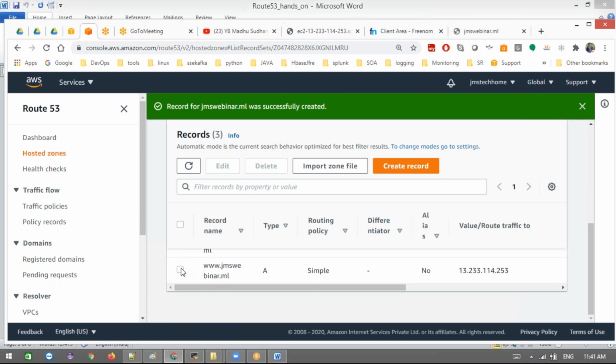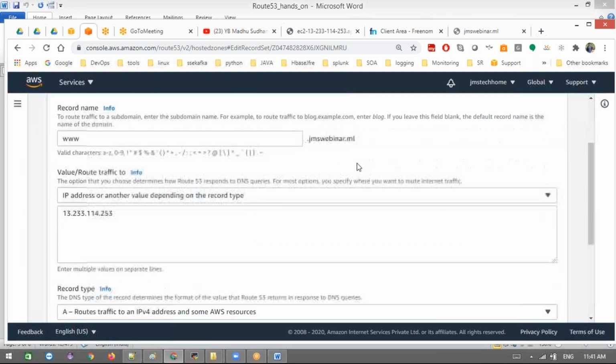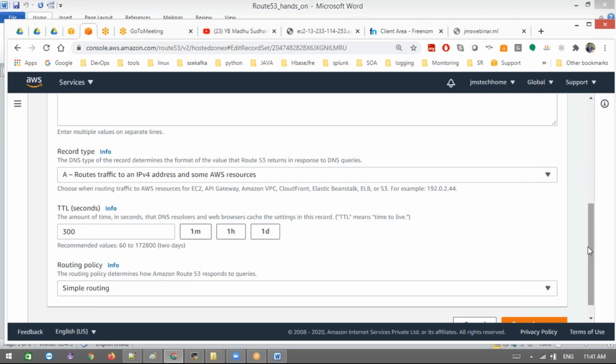Now let's see, this TTL is mandatory for this domain. If many people are accessing this, once a request is made, that session will be stored at the client side. Until the 300 seconds are completed, it won't make a new request to this domain.